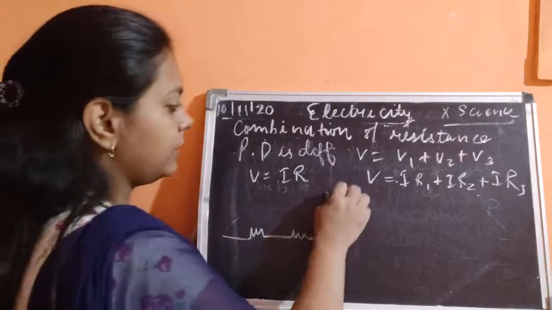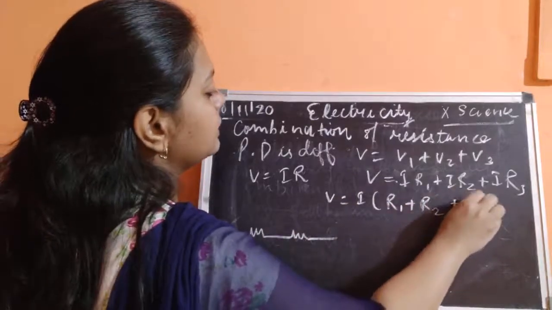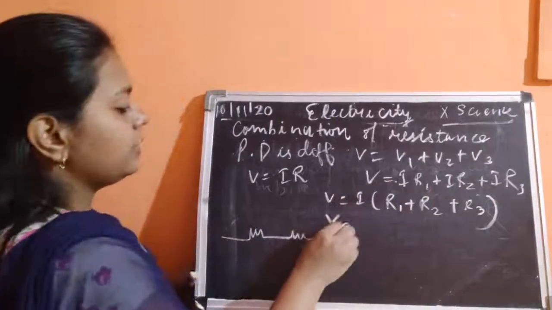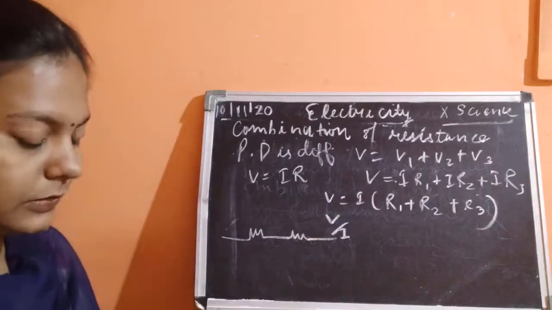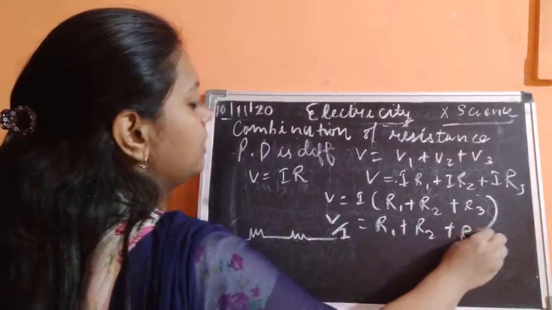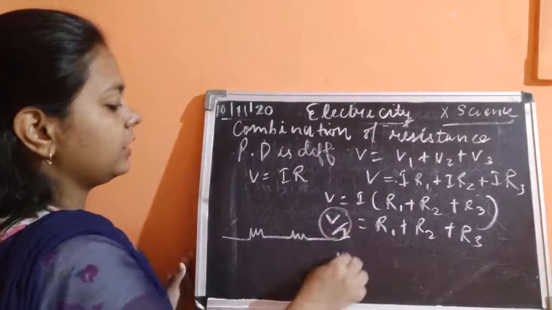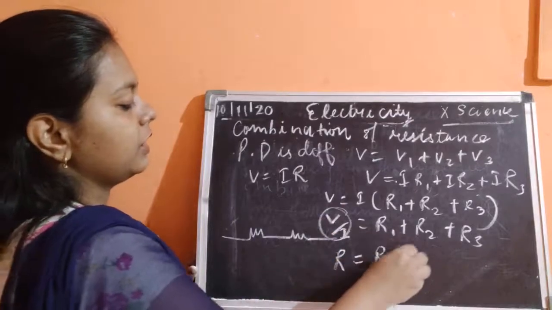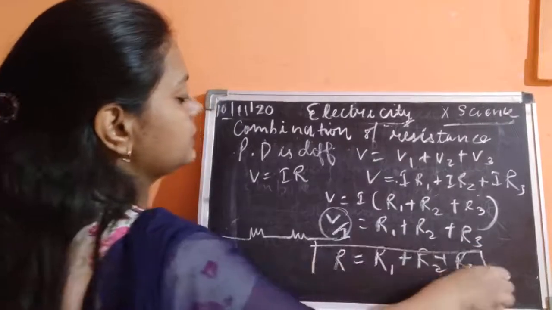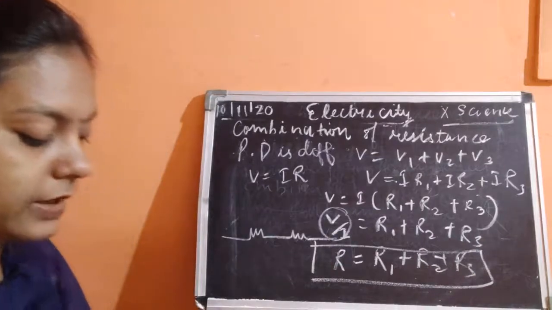ठीक है, so V is equal to IR1 plus IR2 plus IR3. So अगर हम I कॉमन कर दें, V is equal to I times R1 plus R2 plus R3 लिख सकते हैं आराम से. So V by I is equal to R1 plus R2 plus R3. Okay, and you know that V by I का मतलब क्या होता है? R. So R is equal to R1 plus R2 plus R3. So this is the formula for the series combination of resistance.